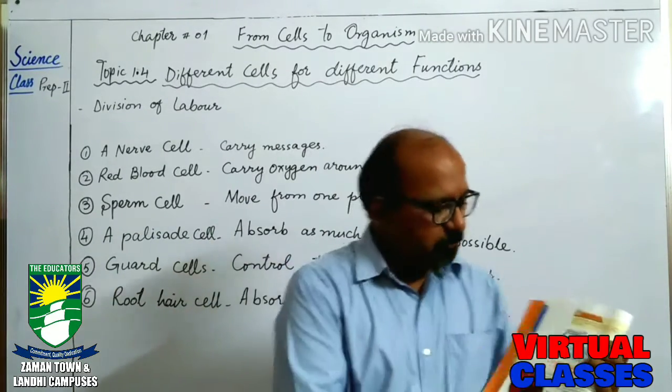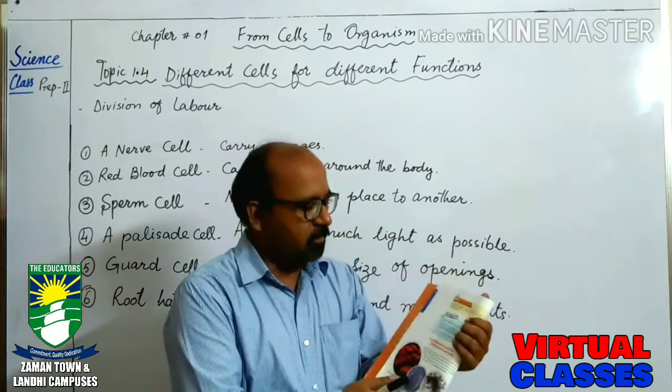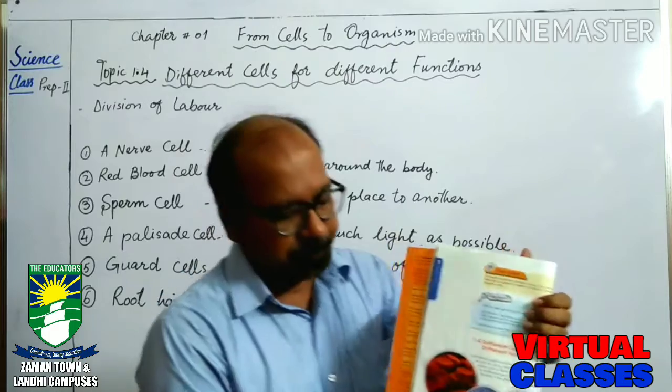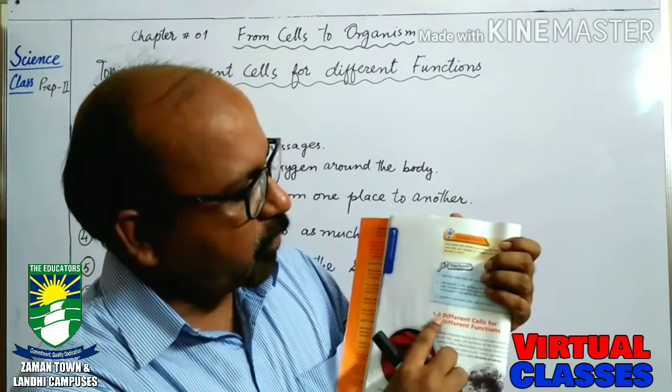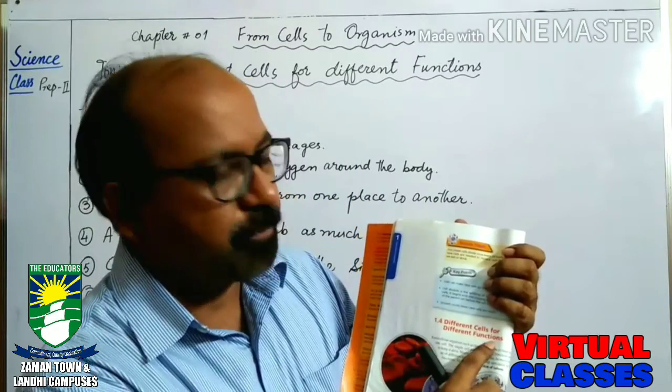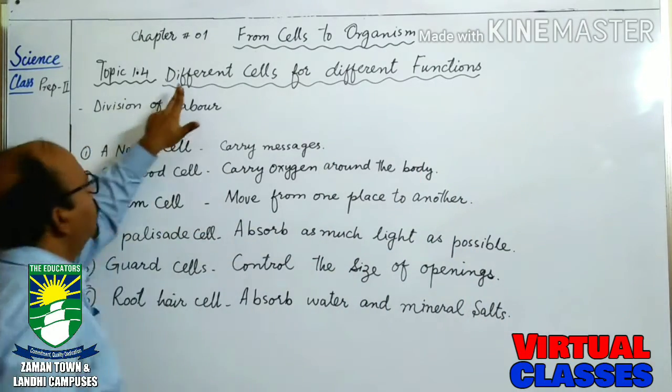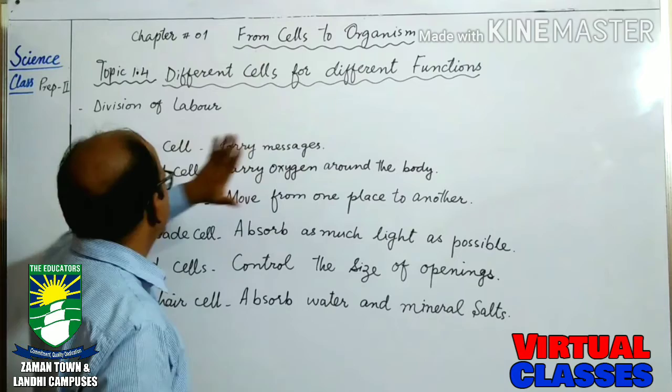The next topic which we are going to start is 1.4. See the book, page number 14. 1.4, different cells for different functions. As I have written on the board as well, topic 1.4, different cells for different functions.